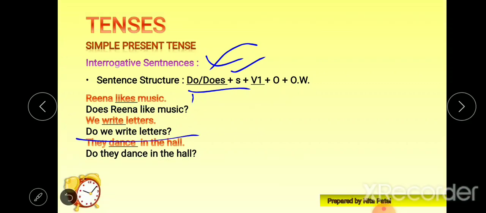Do we write letters? Sorry, we write letters. Now we is not third person singular, so we can use do. So do we write letters? They dance in the hall. Along with they, what will we use? Do. So do they dance in the hall?